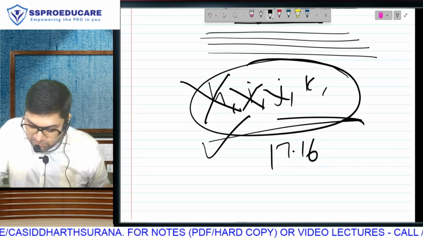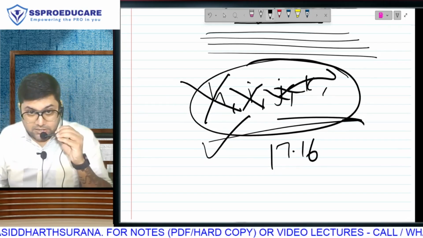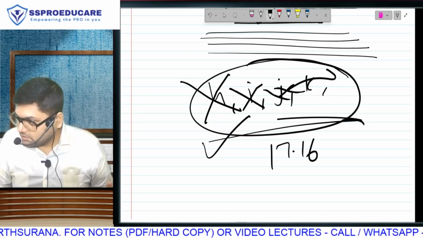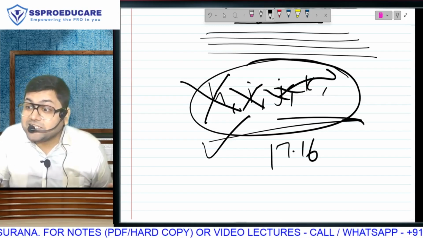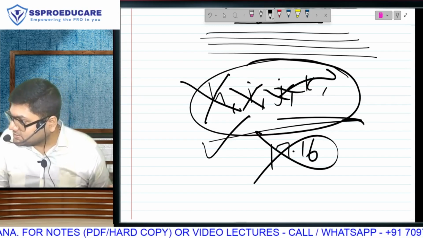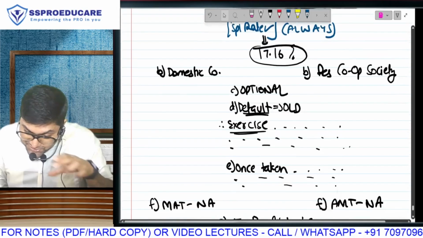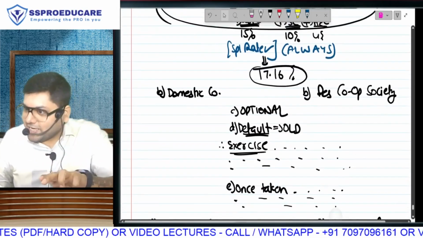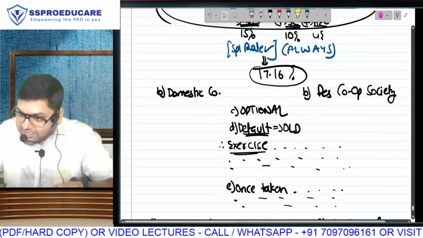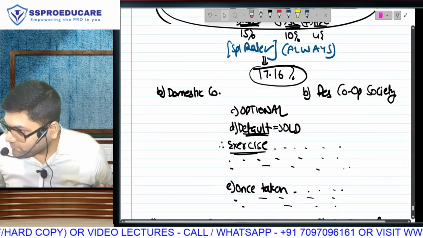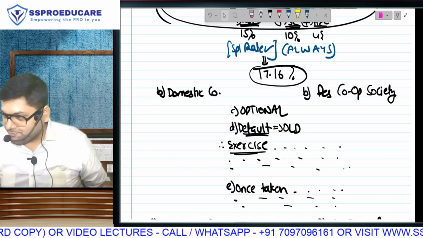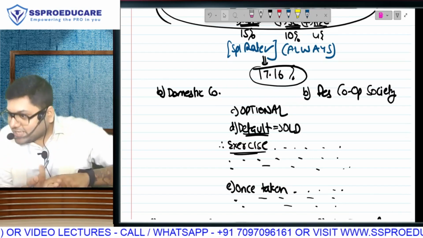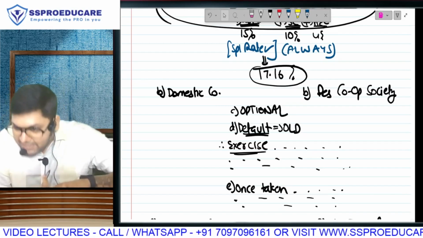Supposing I don't fulfill some of these conditions, is that possible? Then I will be disqualified from 115BAB. But even if I am disqualified from 115BAB, I can still take the new regime under 115BAA. Because am I a domestic company? Yes. Am I foregoing some exemptions and deductions? Yes. Am I deciding before the due date of return filing? Yes.